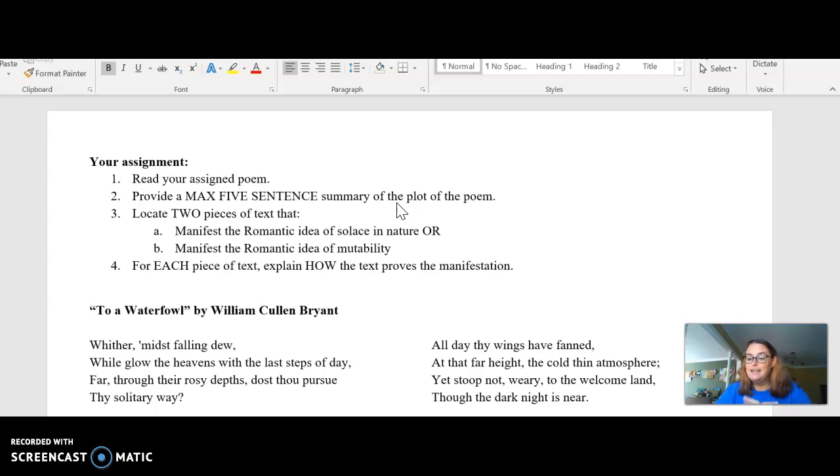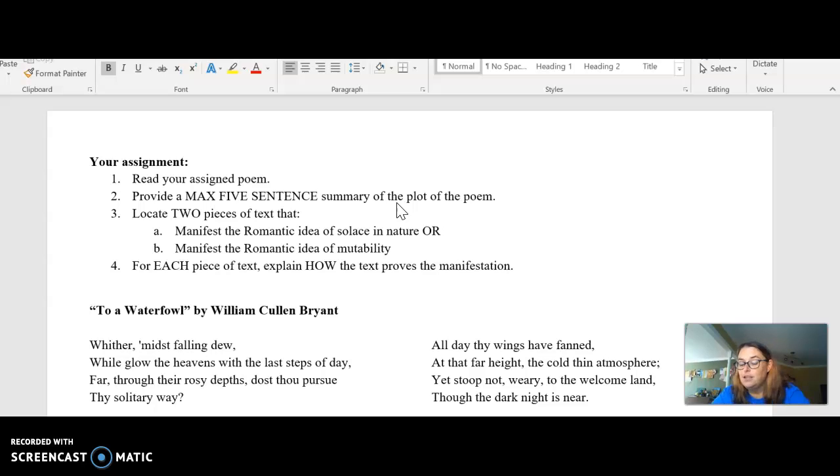And just exactly like I did in the Thanatopsis example that I did in class, you're going to provide a 5-sentence summary of the plot of the poem. You're going to be able to say, this sentence addresses these lines in the poem, this sentence addresses these lines in the poem, this sentence addresses these lines in the poem, but you get a max of 5 sentences. I do not want a sentence by sentence, one sentence for every line explanation of the poem. Max 5 sentences.